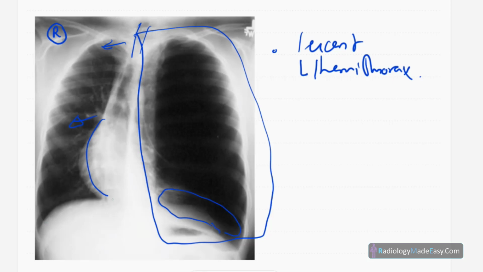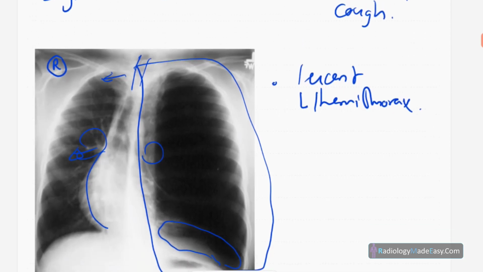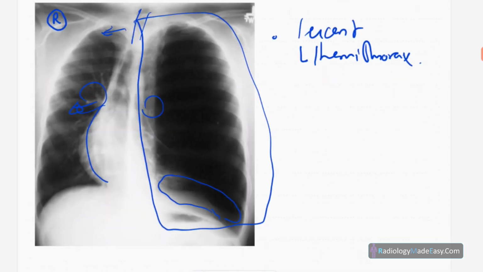Right hemidiaphragm appears normal, no lesions in the right lung, however right lung is compressed due to mediastinal shift, no hilar masses, no mediastinal masses, no bilateral pleural effusions, and no bone abnormalities.